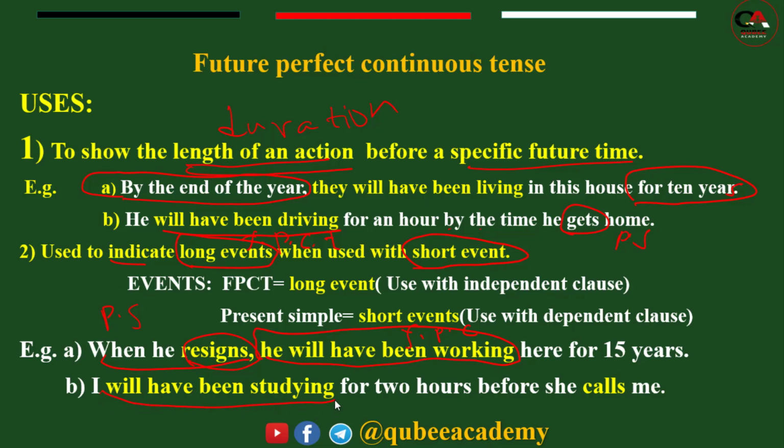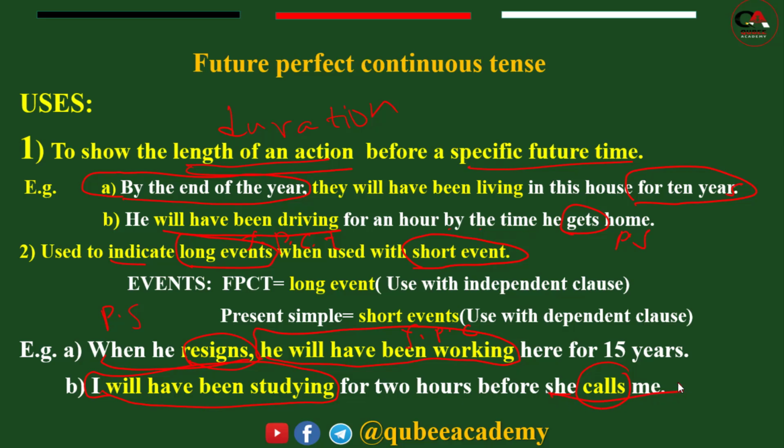What type of clause is this one? This one is an independent clause. That means almost a complete sentence. I will have been studying. Almost a complete sentence, because an independent clause is almost a complete sentence. Because there is a subject and a verb. I will have been studying for 2 hours before she calls. Before she calls. Why do we use it here?